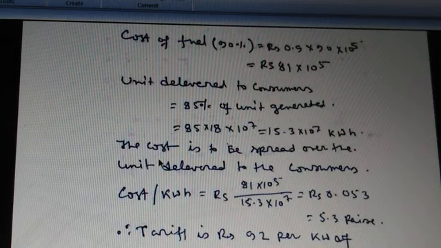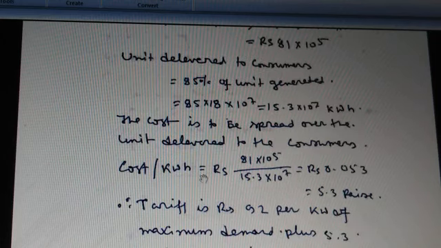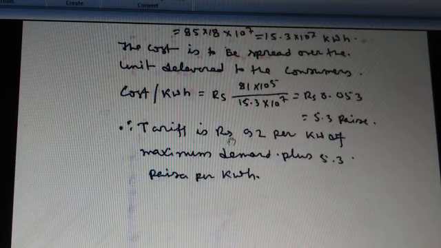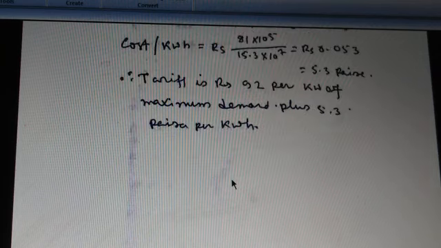Now the cost is to be spread over the units delivered to the consumer, that is, cost per kilowatt hour equals rupees 81 into 10 to the power 5 divided by 15.3 into 10 to the power 7, and this equals rupees 0.053, so 5.3 paise. Therefore, the tariff is rupees 92 per kilowatt of maximum demand plus 5.3 paise per kilowatt hour. That's why this tariff is called a two-part tariff. Here two parts are present in the answer.